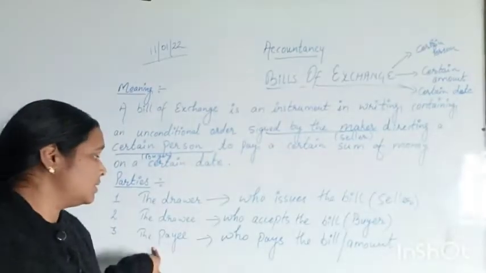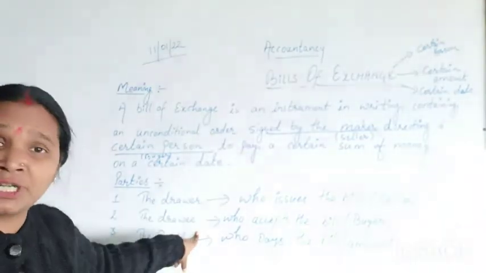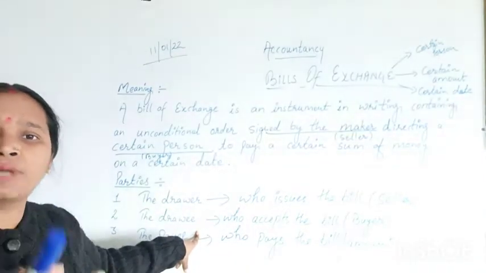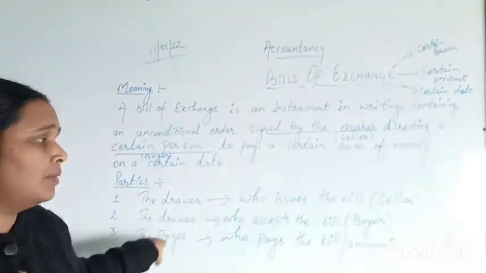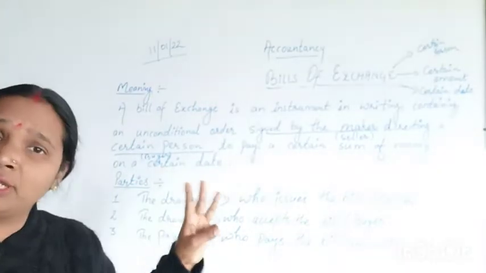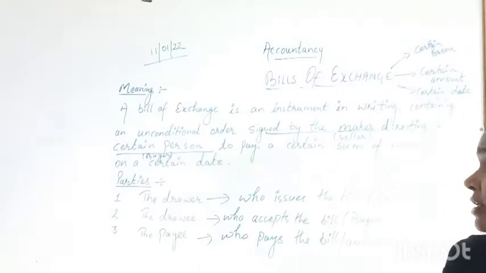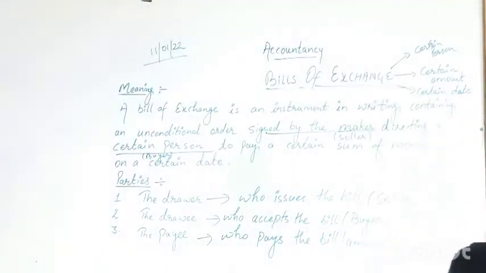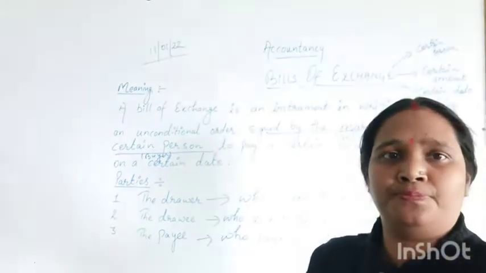The payee can be the same person who has accepted the bill, or some other person who will pay the amount on behalf of the drawee. So there are three parties in the process of a bill of exchange. Now we will learn the accounting process of bill of exchange.